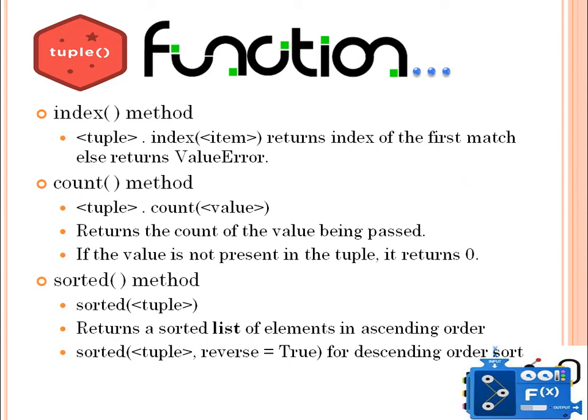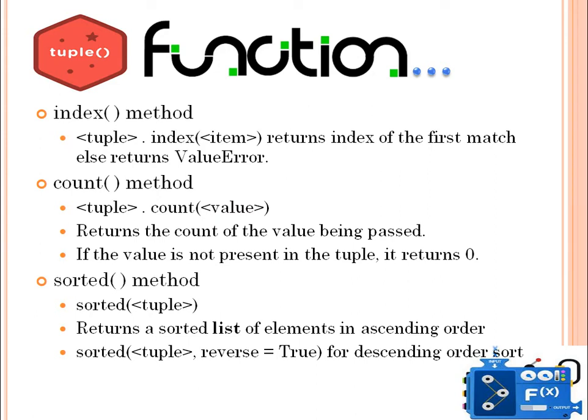Next we have the sorted method. This method is used to sort the elements in a tuple, but it cannot be an in-place sort. So what is the catch here? It will return a sorted list of elements in ascending order. Please pay attention. This sorted function will return a list of the elements that were there in the tuple, in ascending order.